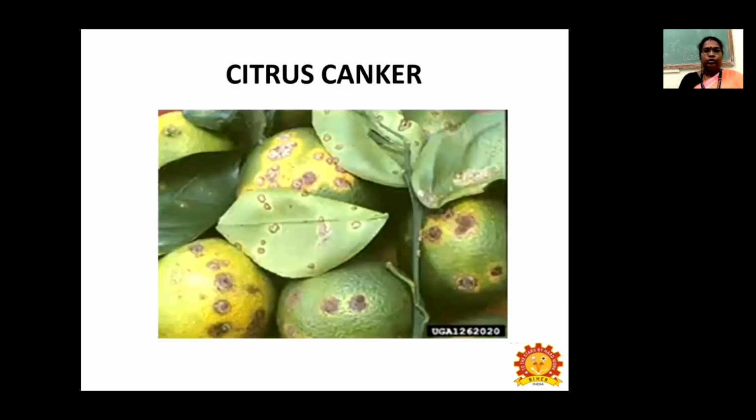So here I have shown the picture of symptoms caused by citrus canker. You can see all the corky growth appearing on the leaf, twig, as well as the fruit.